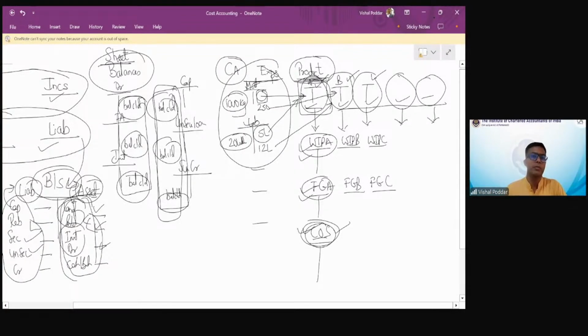See, I have to give some name to the product. So I have given it on the basis of where the product is today. If it is under processing, I call it WIP. If it is processed and lying in my godown, I call it FG. And once the product is sold, I am showing it in COS. So COS represents the cost of sales of those products which are sold. Ultimately, this will be transferred to the profit and loss debit side only. So in a sense, Sania, what you are saying is also correct, right?